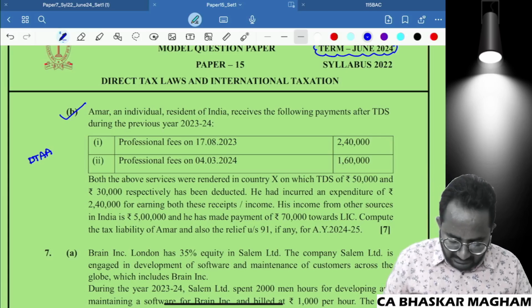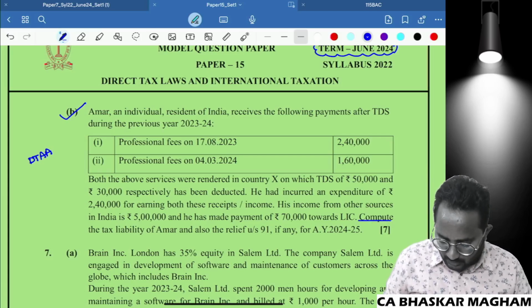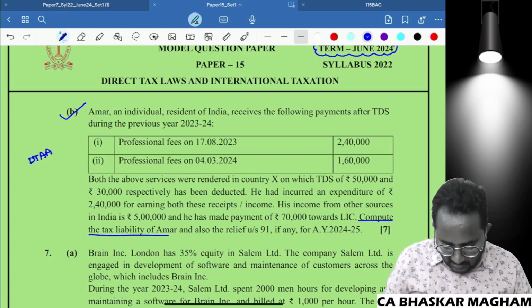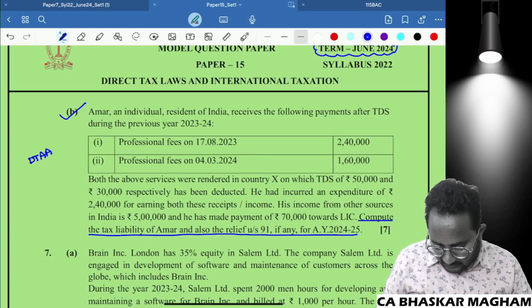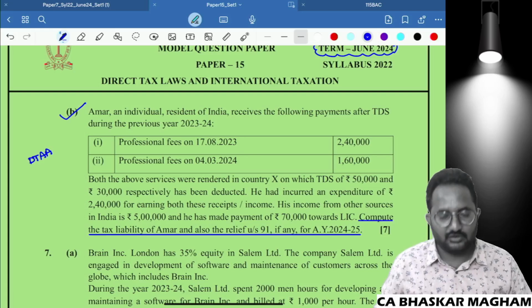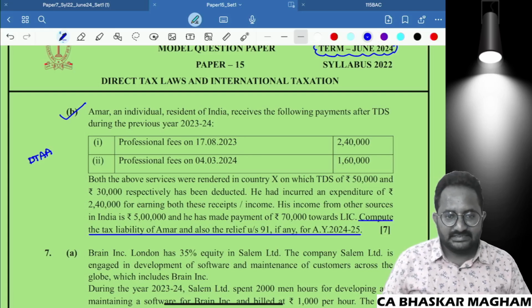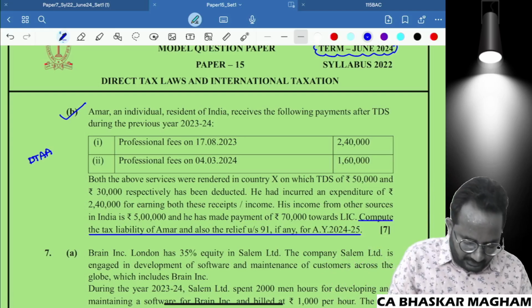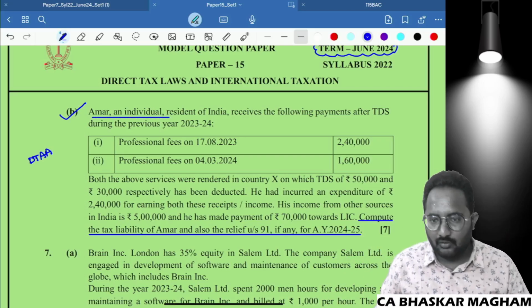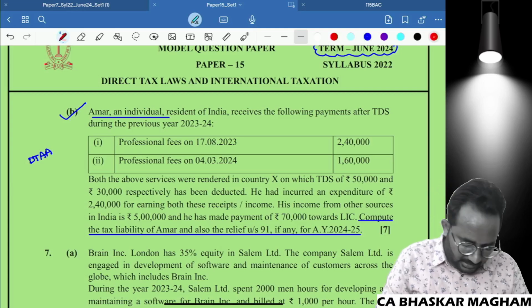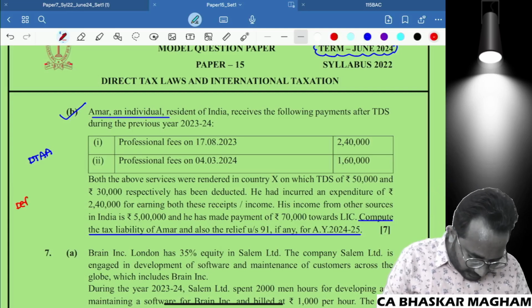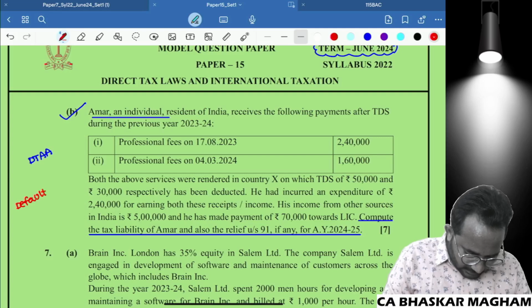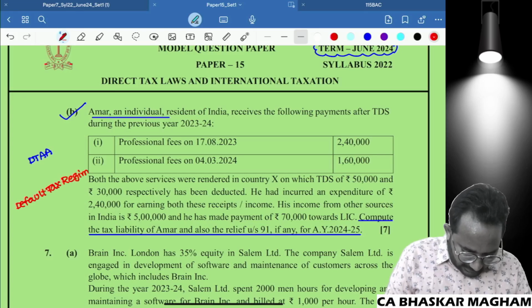They have not mentioned anything related to tax, whether you are going to follow the default 115BAC or normal. They are not given. So that means which one do you need to follow? They are not giving anything. He is an individual. What is the thing you have to follow for computing the tax liability? So please follow the default tax regime. The default tax regime you have to follow. So can you tell me what is that?